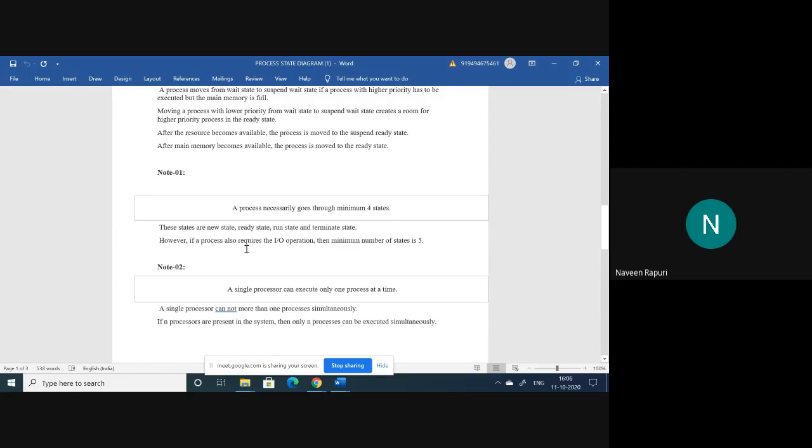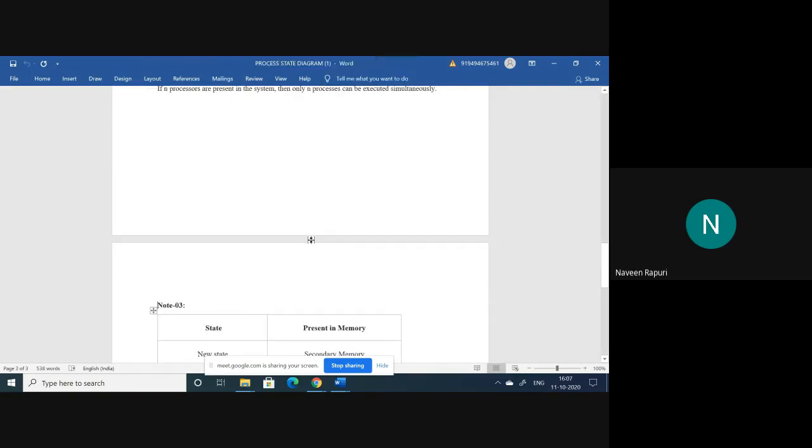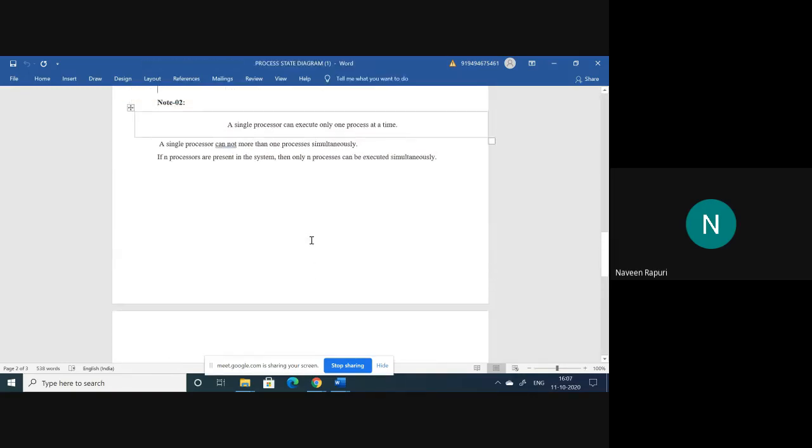However, suppose the process requires an IO operation, then the minimum number of states is 5. Suppose it does not require an IO, then the minimum number of states is 4. So in the question, you have to check whether an IO operation is required or not. Suppose IO operation is required, the minimum number of states is 5. Suppose IO operation is not required, the minimum number of states is only 4.